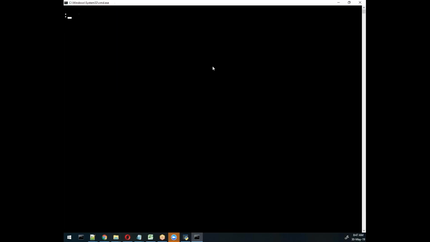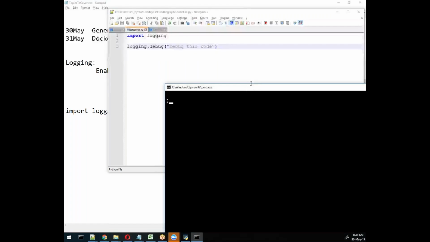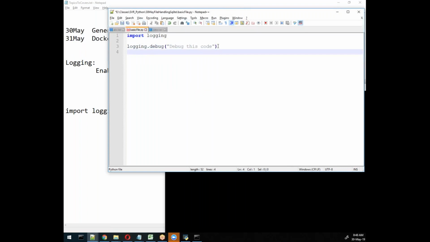So if I try with this example, python basic file, and enter, I'm not getting any output. Why? Because this output will come when debug is on, and by default debug is not on. So how many messages can we write here? I'll tell you.